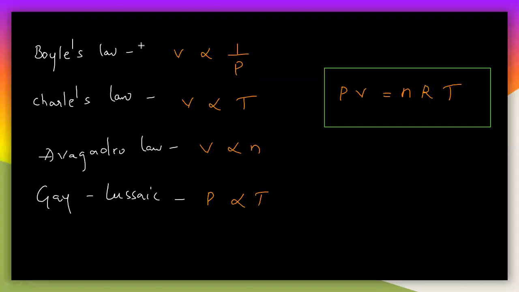So see this relation here, that is PV is equal to nRT. This equation is a very, very important thing. If you prove this by using all these 4 laws, you will get this particular equation. See here, P and V are on the left side. If you take this P to the right side, you will get P in the denominator. Then you can easily prove that it is Boyle's law.